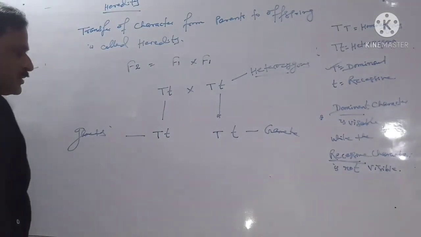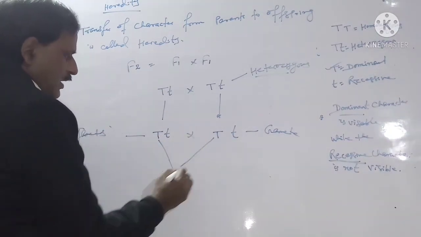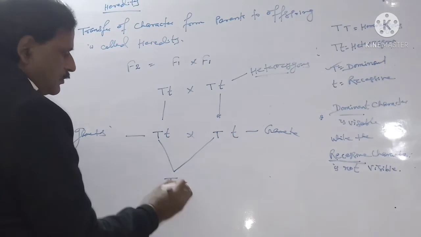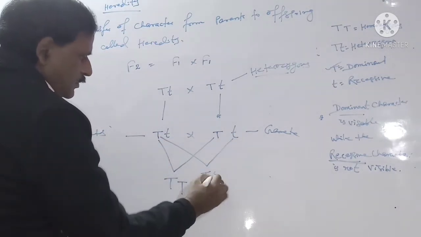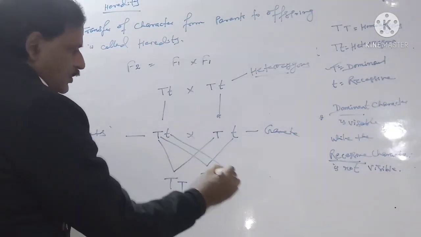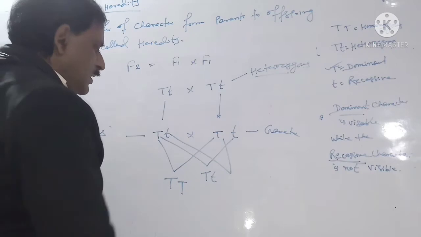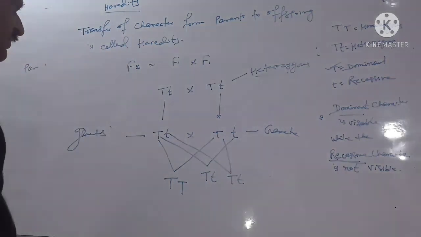When we cross, the result is capital T capital T, then capital T small t, second small t capital T, because capital T is dominance.